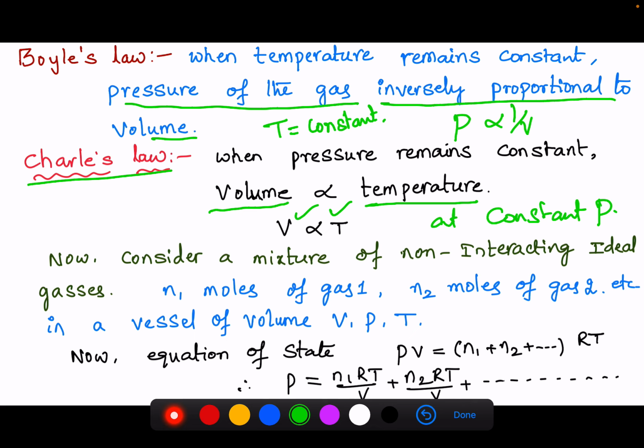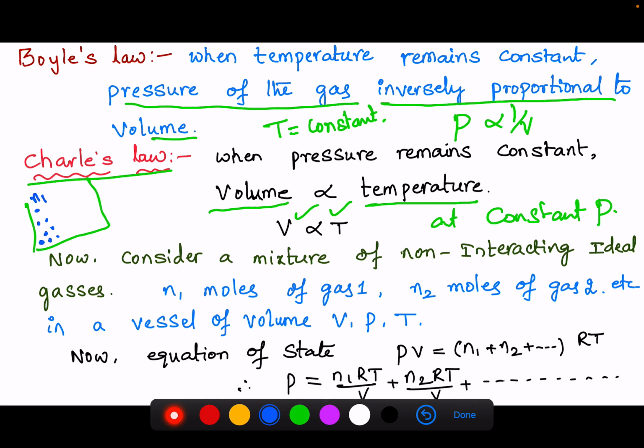Okay. Now I am going to define the law of partial pressures, Dalton's law of partial pressures. Suppose we take a vessel of volume V and its pressure is P. Now I am taking different types of gases. These gas molecules have N1 number of moles.